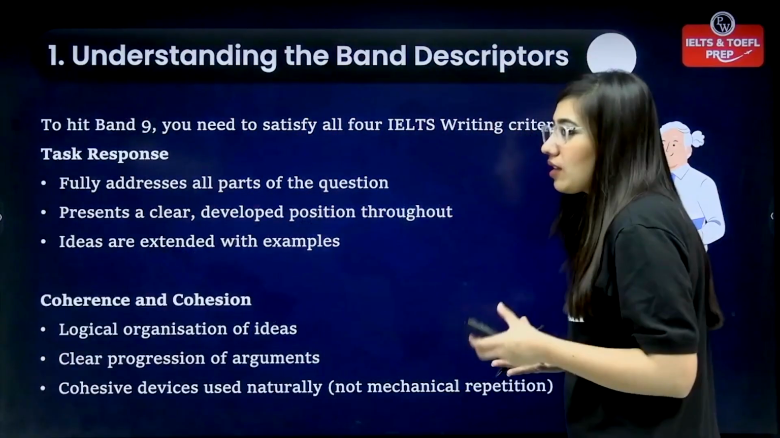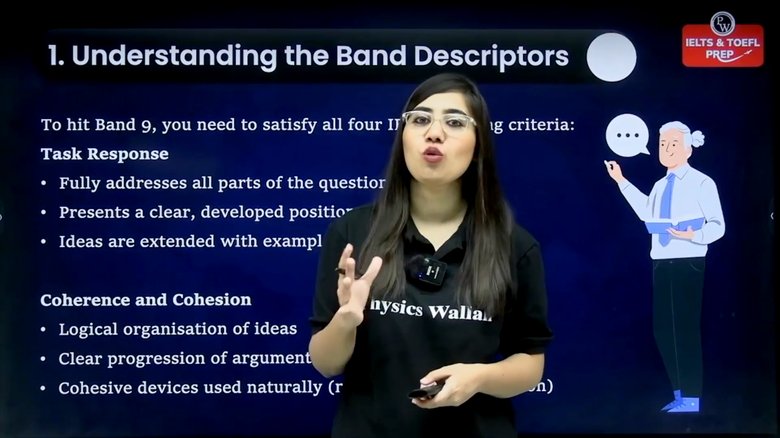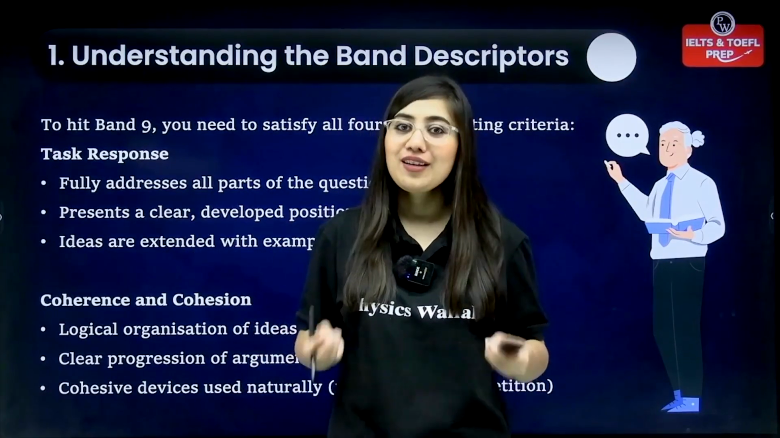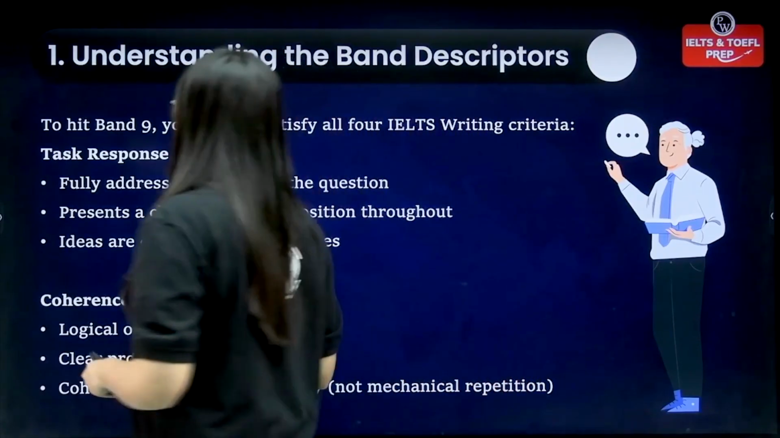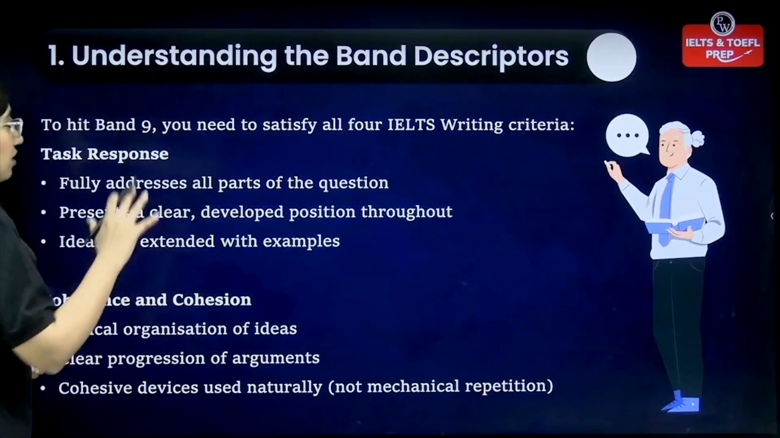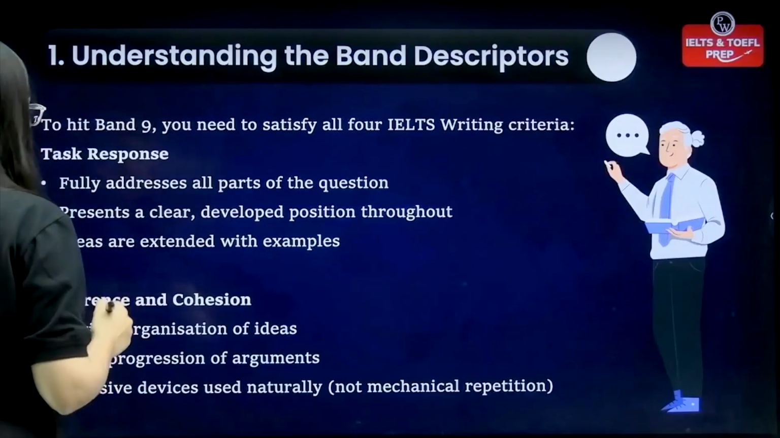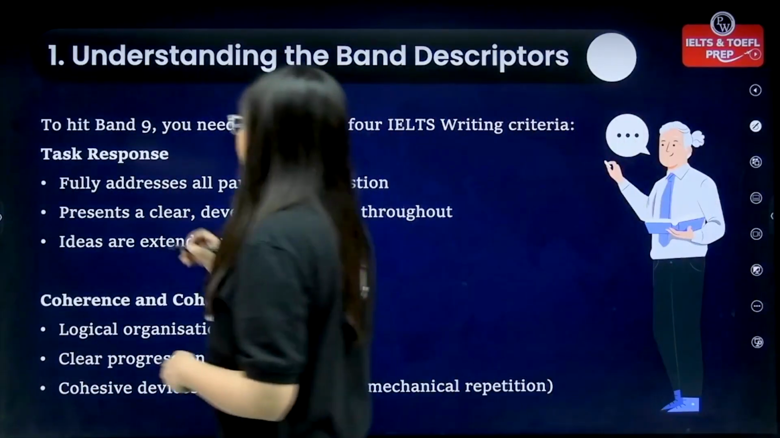So what are those things which we'll have to keep in mind? First of all, before writing, we must know what our parameters are on which we are going to get a band, right? So we'll cover the band descriptors, the very first thing. So understanding the band descriptors, you will have the very first one, which is the task response. Okay, like the very first thing is the task response.